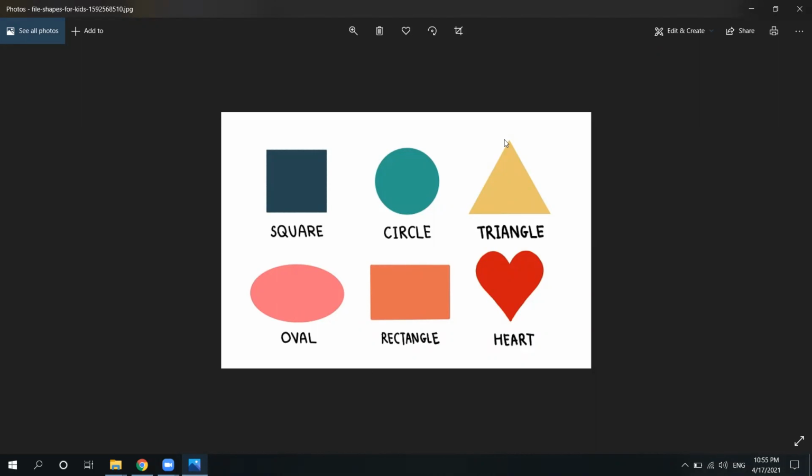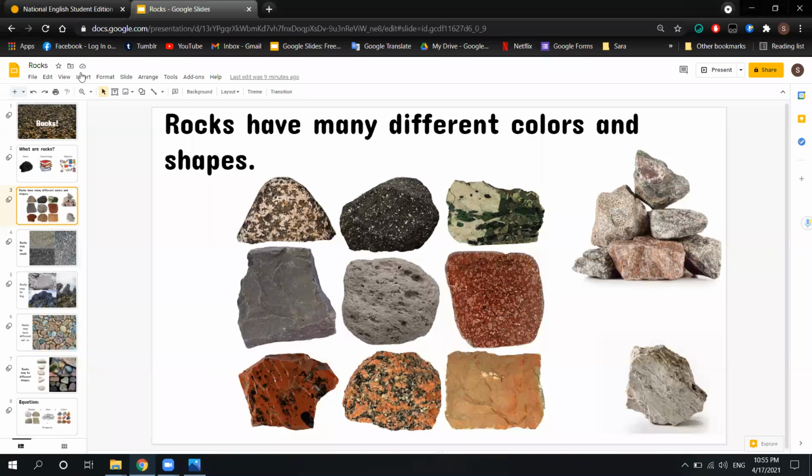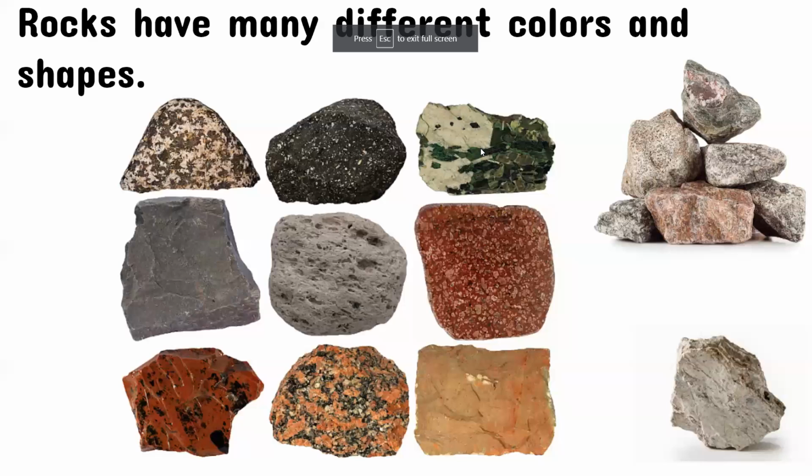These are some shapes that you need to know. That is what I mean by shapes. So when I tell you that rocks have different shapes, I mean they may have the shape of a square, or the shape of a circle, and so on, okay? So now let us continue talking about rocks.